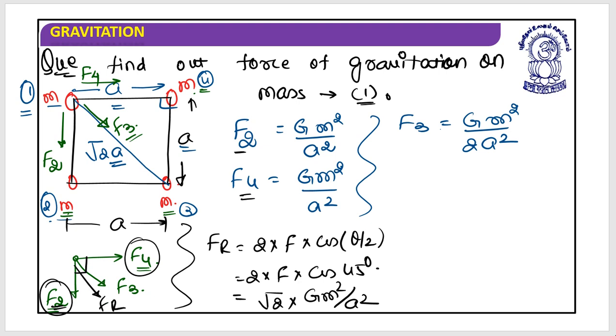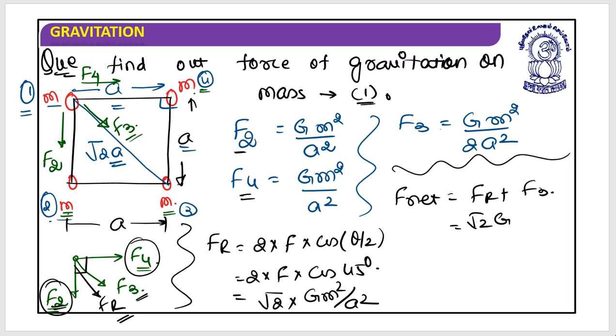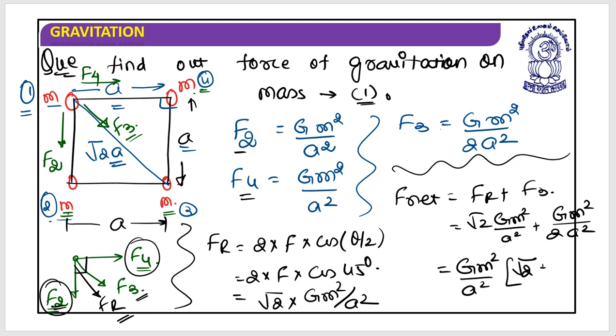This is F resultant. So you can observe that this F3 and F resultant both are on the same line. They are parallel vectors. So the net force is Fr plus F3. Yes, it's root 2 Gm square by a square plus Gm square by 2a square. So this is equal to Gm square by a square into bracket root of 2 plus 1 by 2 Newton. I hope this is clear.